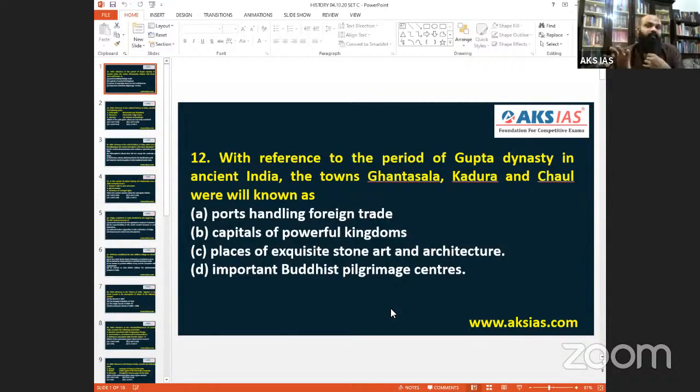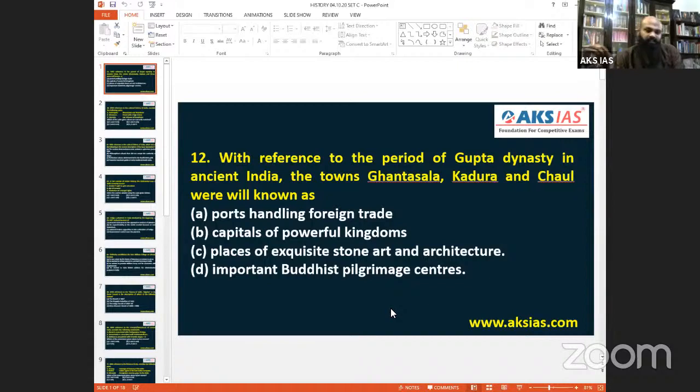Ports handling foreign trade. So inland, inshore foreign trade can also be there. When you think about foreign trade, we immediately think of coastal areas. So definitely Ghantasala and Kadura cannot be considered an area where foreign trade can be handled.